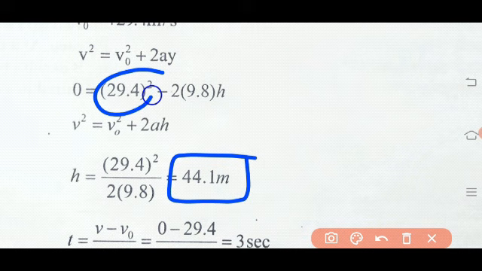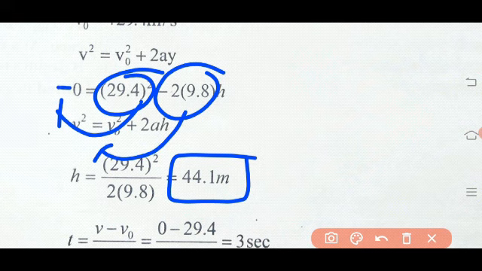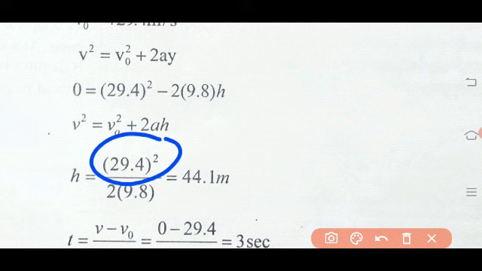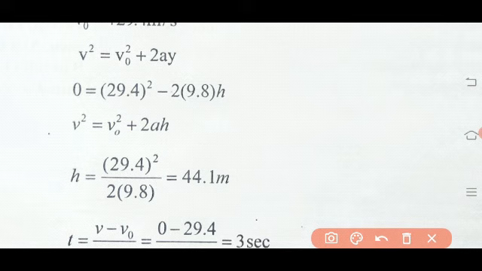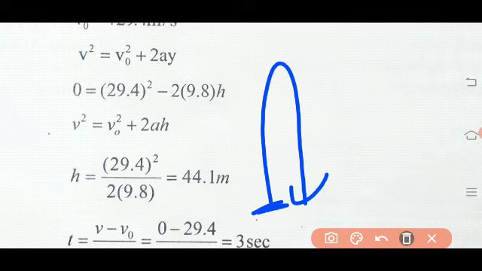Just square this term and bring it to the left hand side, then divide. Both will be negative terms, therefore you will get h equal to 29.4 square by 2 into 9.8. So you'll get the answer 44.1 meter. Clear?